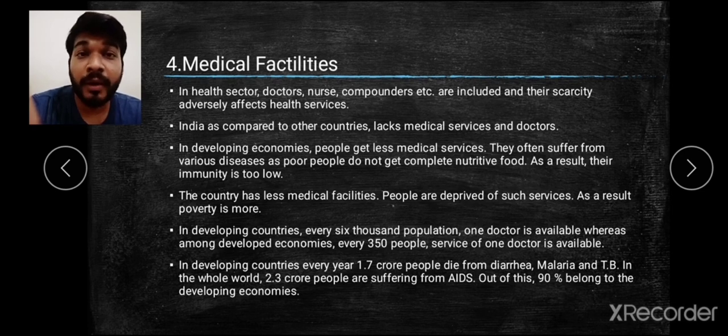All over the world 1.7 crore people, not only lakhs but crores, are dying because of these simple diseases like diarrhea, malaria and tuberculosis. Most of them are poor people, those under poverty, who do not get nutritive food, get contaminated food, lack hygiene, and have problems with health services. Everything damages their health.